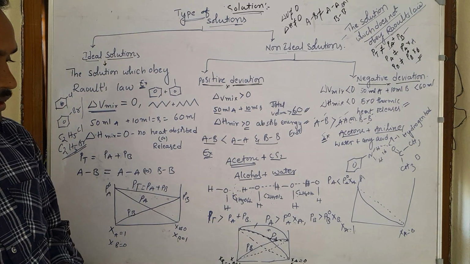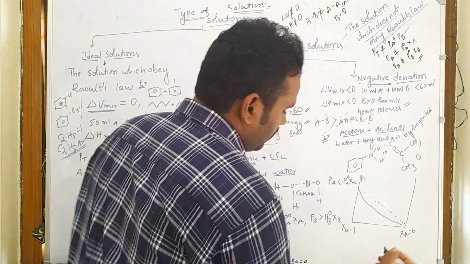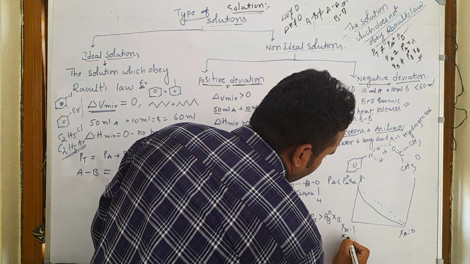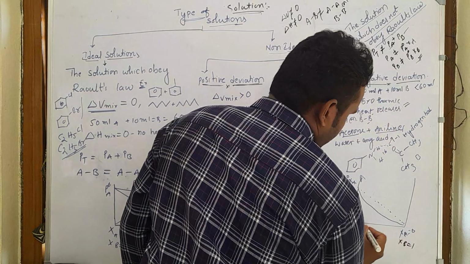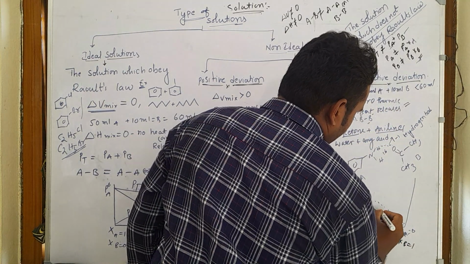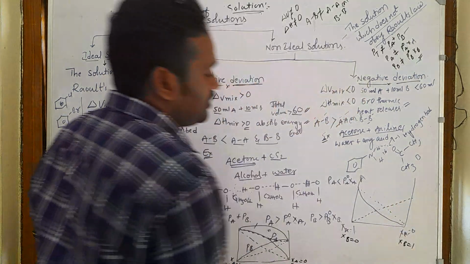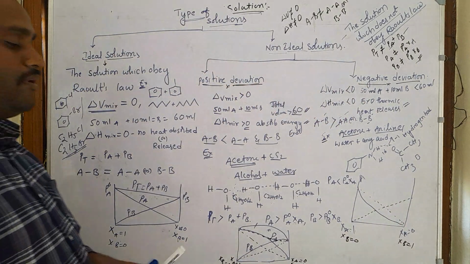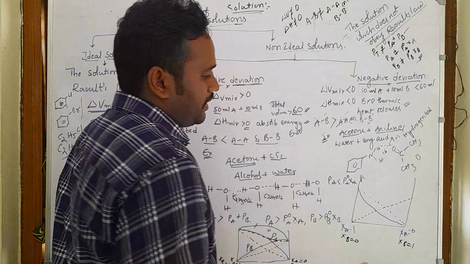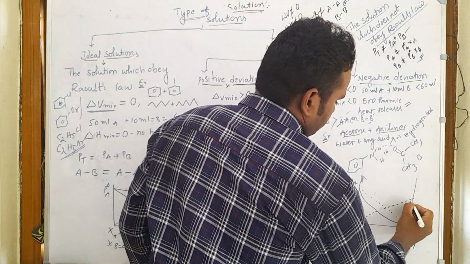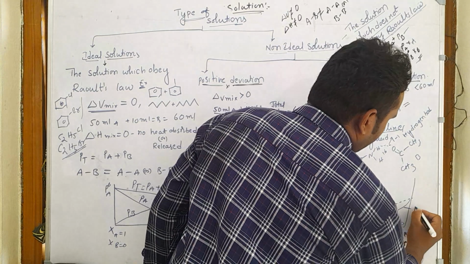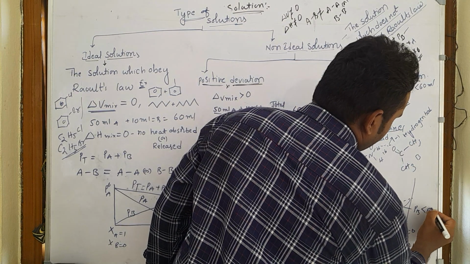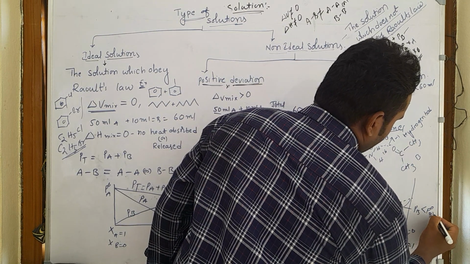Next, when you draw the curve of partial pressure of B, at chi B equal to 0 up to chi B equal to 1, the partial pressure should increase like this. But practically we get a curve like this, meaning here PB is also less than P naught B chi B.